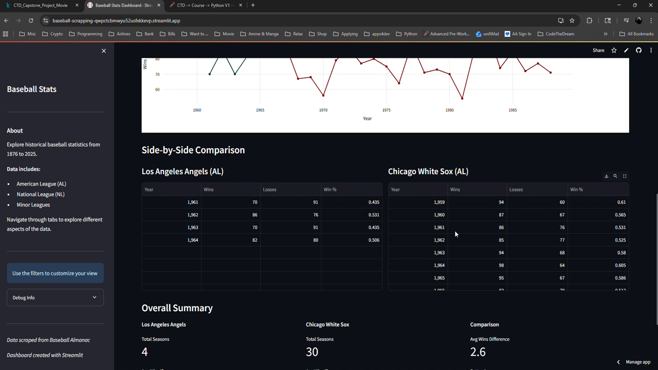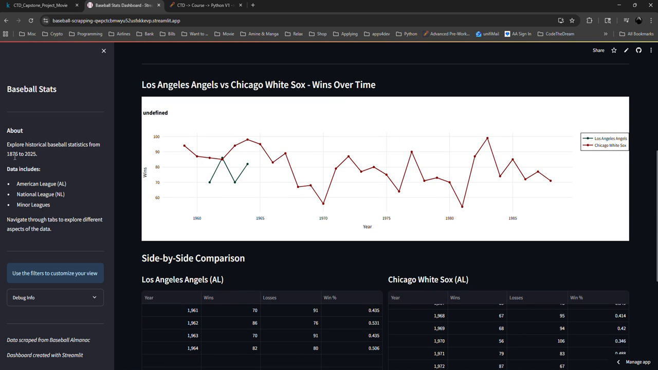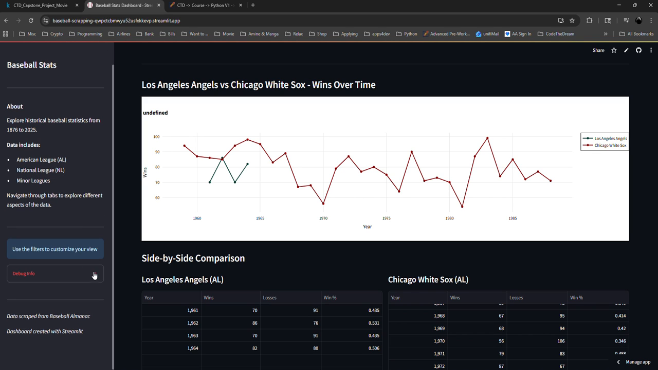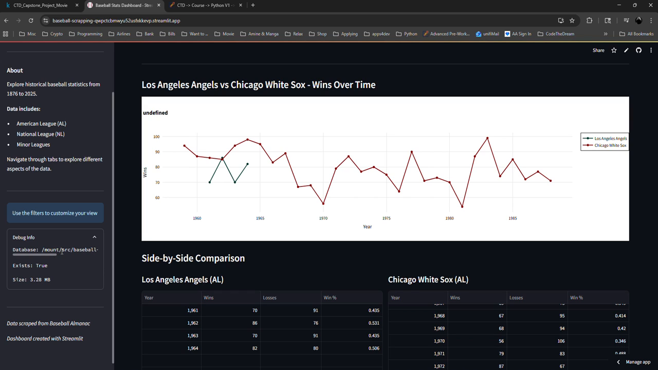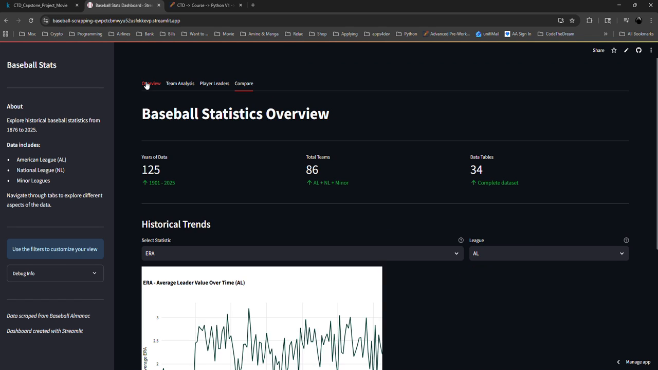Here on the bottom is the summary of the graphic in the table, and you can see more detail. Here on this side, you can see that the range of statistics is between 1876 and 2025. The data include, like I said, the beginning American League, National League, and Minor League. And here on the book info is saying where the database is located. It says that the database exists and that the size of the database is just 3.28 megabytes. This is the website.